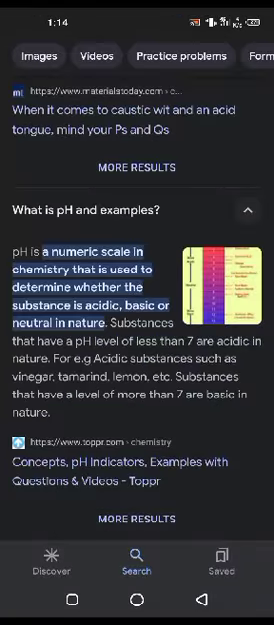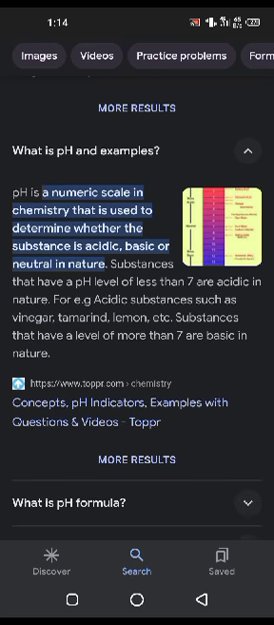pH is a numerical scale in chemistry that is used to determine whether a substance is acidic, basic, or neutral. In nature, substances that have a pH level of less than 7 are acidic in nature. For example, acidic substances such as vinegar, tamarind, lemon. Substances that have a level of more than 7 are basic in nature.